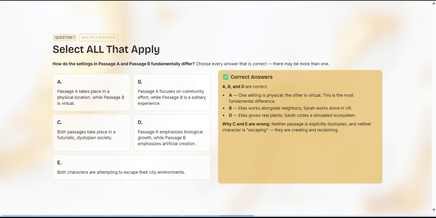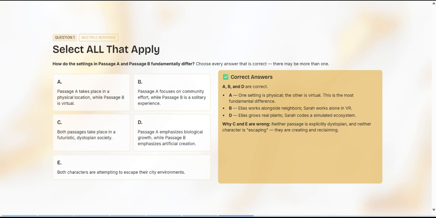B. Passage A focuses on community effort while passage B is a solitary experience. C. Both passages take place in a futuristic dystopian society. D. Passage A emphasizes biological growth while passage B emphasizes artificial creation. E. Both characters are attempting to escape their city environments.